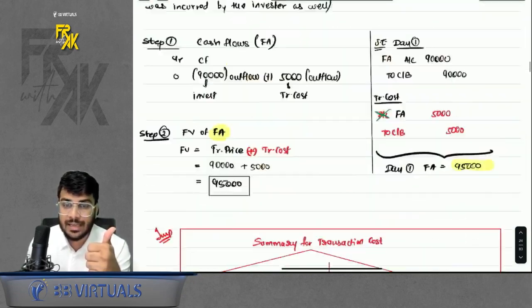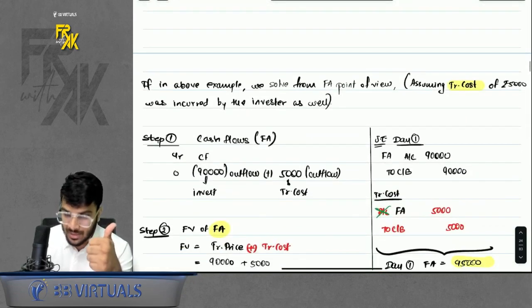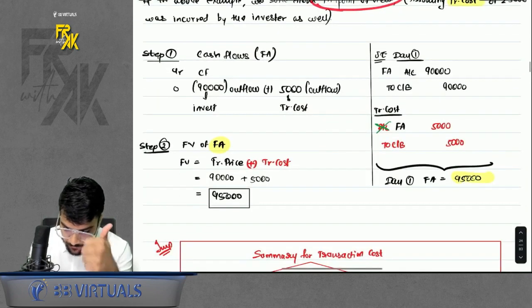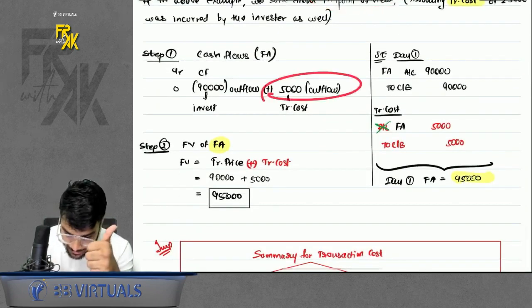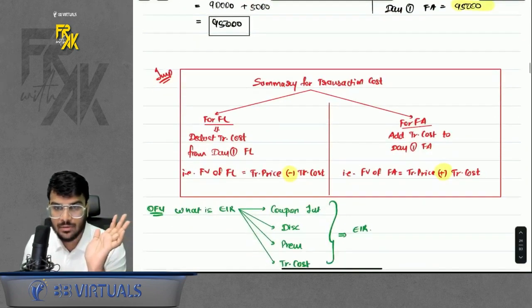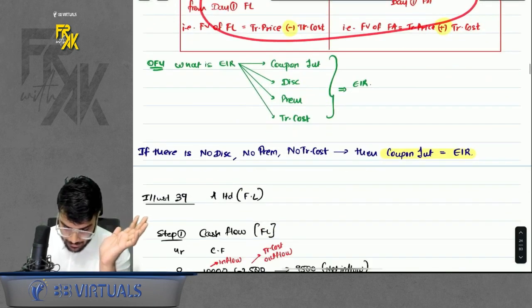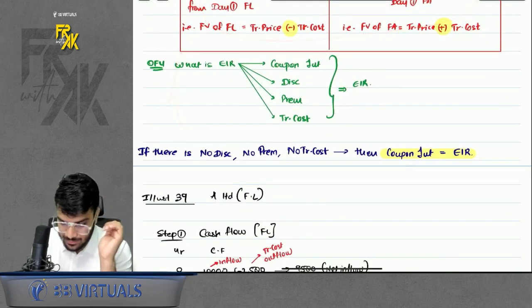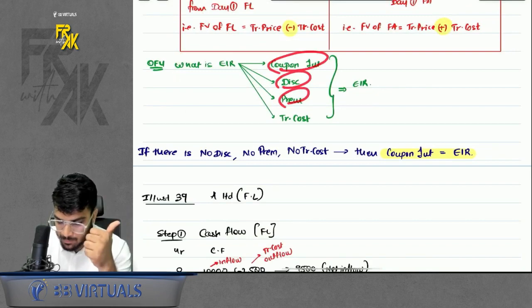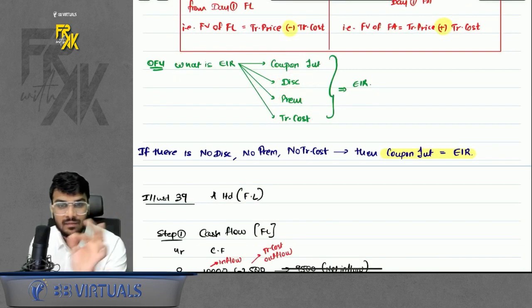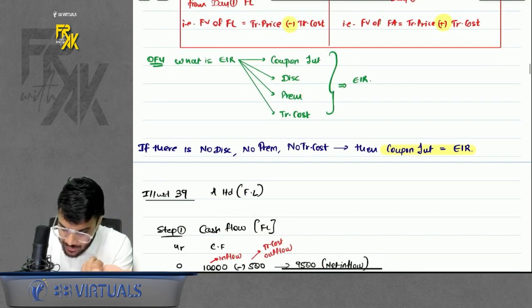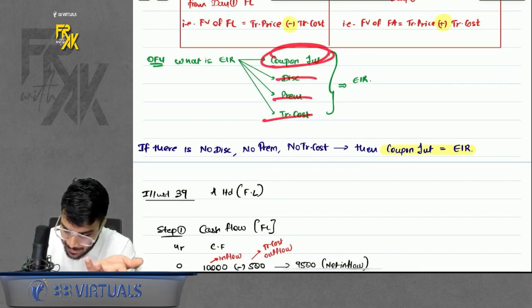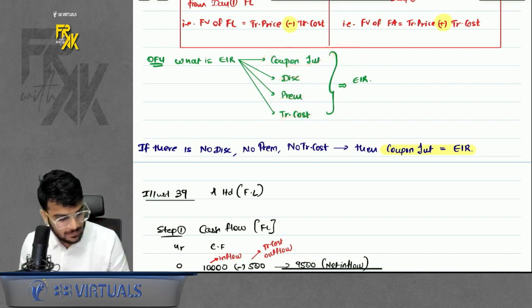In case of financial asset, I also discussed from the point of view of financial asset. From point of view of financial asset, you will add it in the fair value of financial asset. So the summary is also given here. And again, I have also explained what is EIR. It is a combination of coupon interest, discount, premium, and transaction cost. That is effective interest rate. Acha. What if in question there is no discount, no premium, no transaction cost? So in that case, if these 3 are not there, then can I say your coupon and EIR are going to be the same? This is only valid from conceptual point of view.